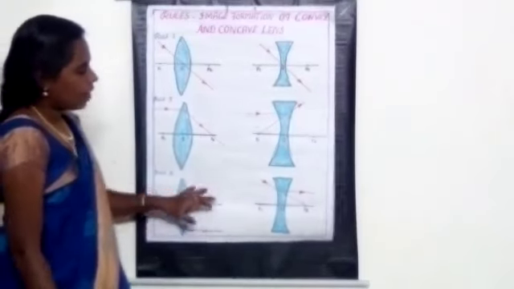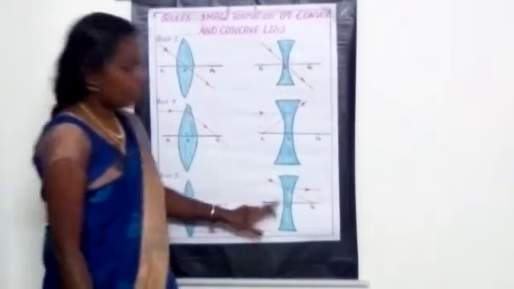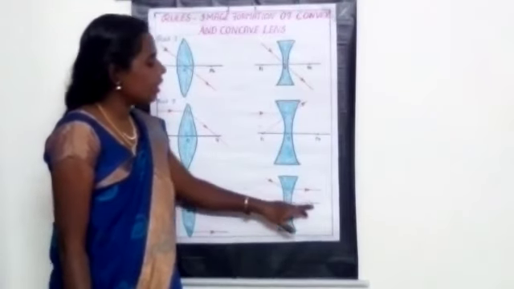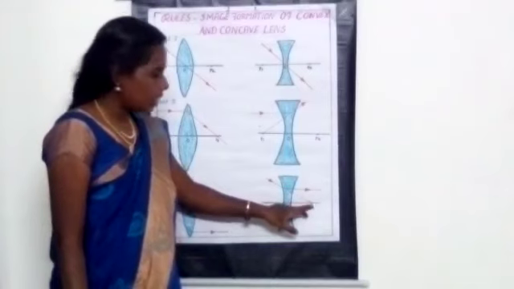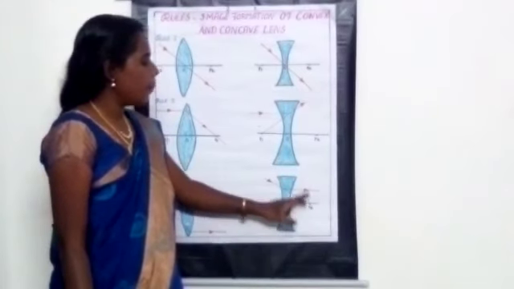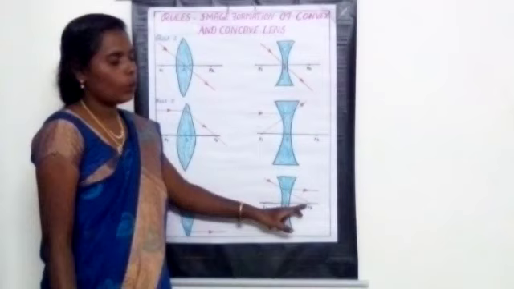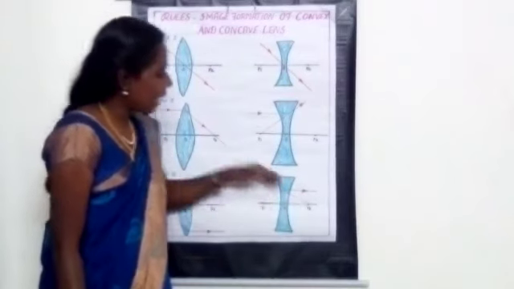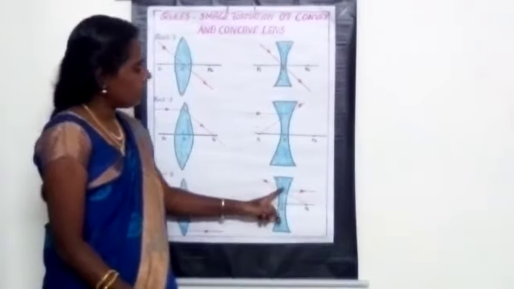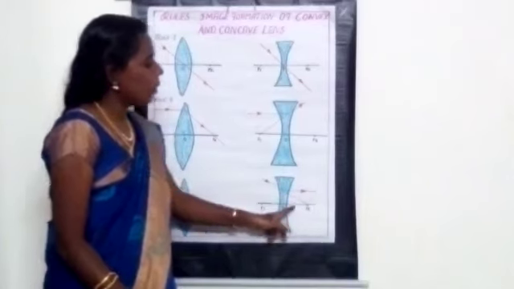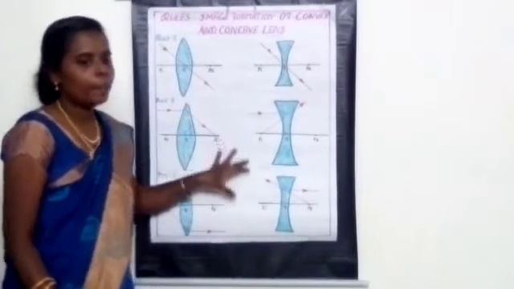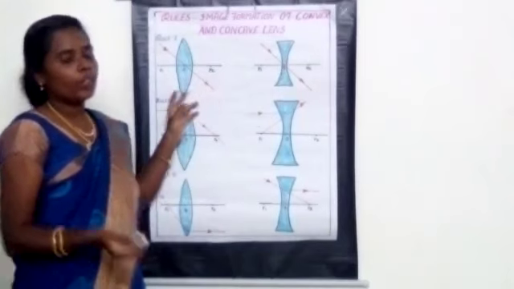Convex lens. Then for the concave lens, the third rule: when the ray of light is directed towards the principal focus, after refraction it will be parallel to the principal axis. If you know these three rules, we can identify the image formation.